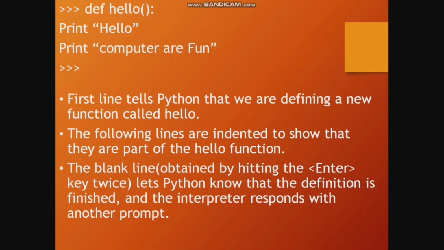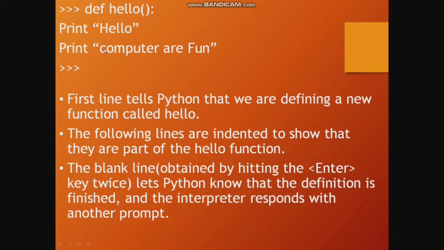See the word def. This is the keyword and it is the start of the function header. Hello is the function name and the colon tells the end of the function header. After that, in this hello function we are printing two lines. Print hello, and the second statement, print computers are fun.